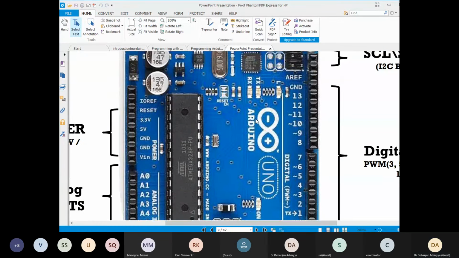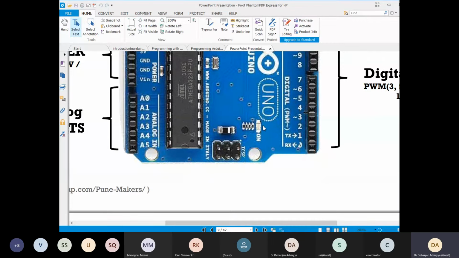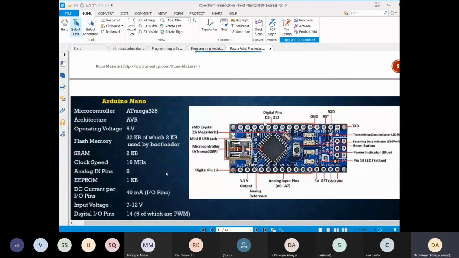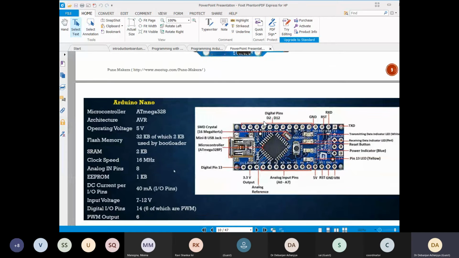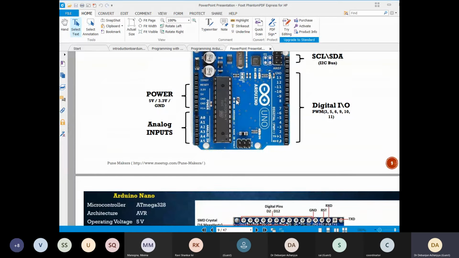Okay. So there is another kind of Arduino. There is a lower version, but very useful and low cost. That is Arduino Nano. All these things are the same, but the memory and the number of pins are lesser than the Arduino Uno. So you may have heard about the Arduino Mega. Mega is the larger version of the Arduino Uno.